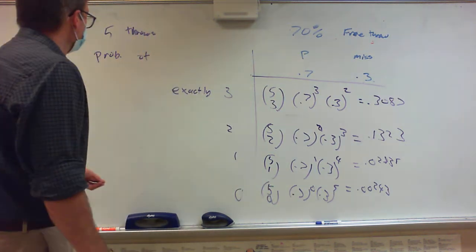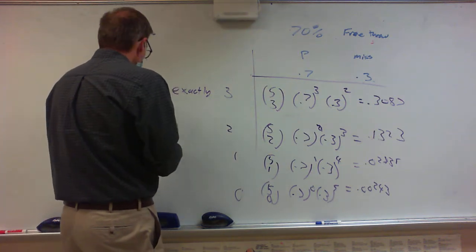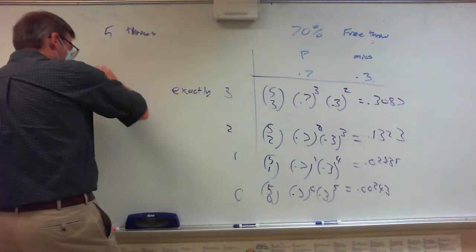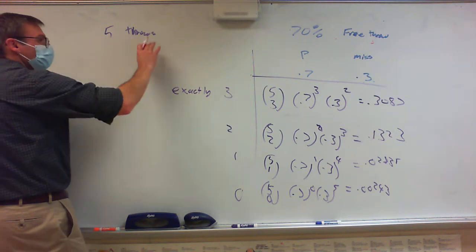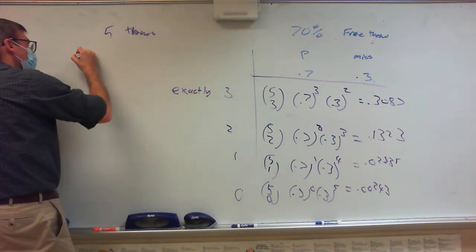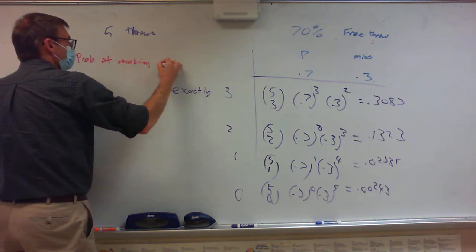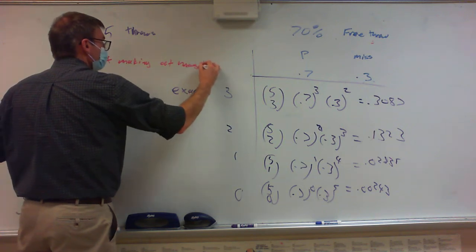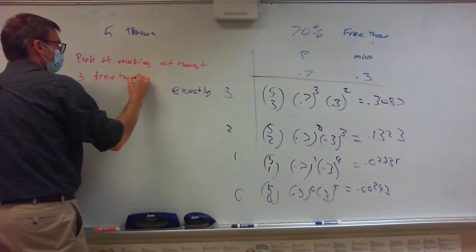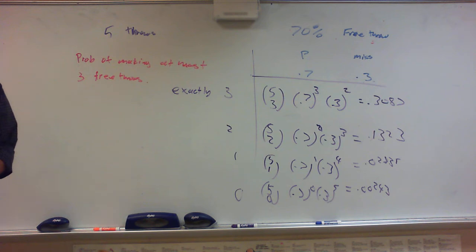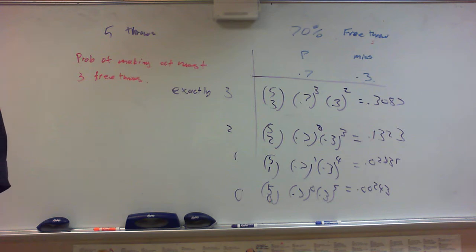All right? So everybody understand this? If I give you 5 throws, and I say what's the probability of making exactly 3, what if you're still a 70% free throw shooter? I ask, find the probability of making at most 3 free throws. And so what would we need to do to find the probability of making at most 3? Yeah, add them all up.